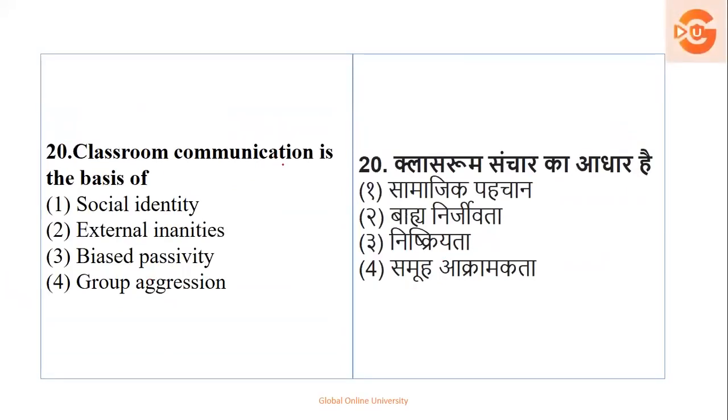Next, classroom communication is the basis of what? Classroom communication is the basis of social identity, external inanities, bias, passivity, group aggression. Okay, so if you read the question very carefully, these are all negative things which are not possible. So if your classroom communication helps the child to create his social identity by transforming his overall personality, it helps in what? It helps in social identity.